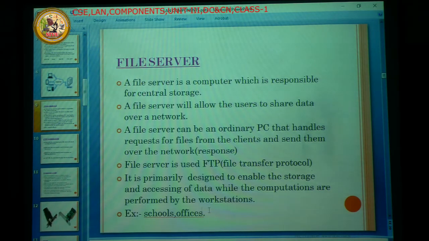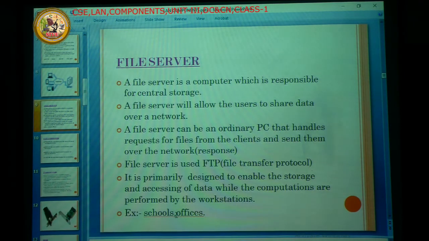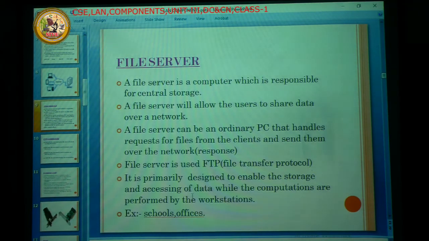Here, for the file server, every school or office developed its own software or purchased some software from some marketing area or other places. Small companies developed their own. For example, in our college we developed our own software. Such software is installed in a highly configured server, so each and every piece of data is stored in that server only. That is nothing but the workstation. Workstations are nothing but our schools, offices, and small organizations. So this is the file server.